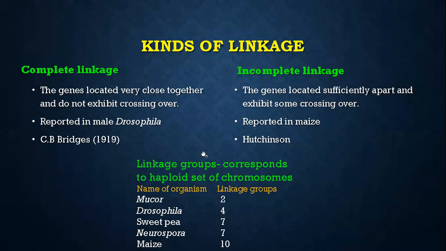Next, let us see the kinds of linkage: complete linkage and incomplete linkage. What is complete linkage? The genes are located very close together and do not exhibit crossing over. In the first diagram, the homologous chromosomes are lying closer together, so there is no possibility of crossing over.